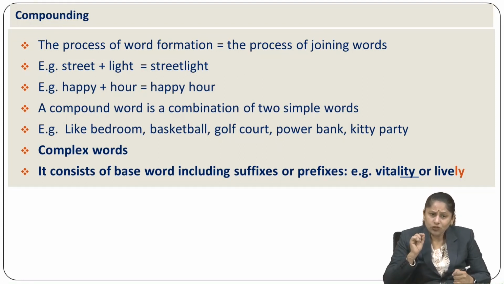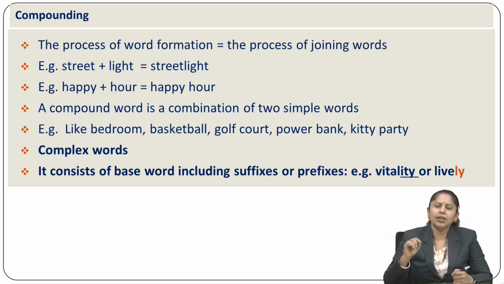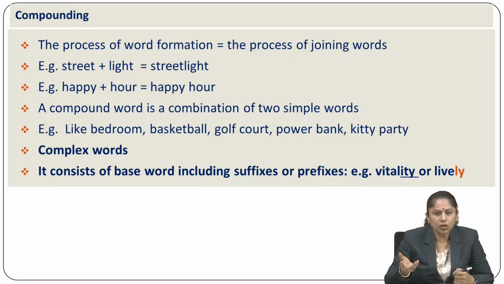And you have to understand that compound words, complex words, onomatopoeia, derivational words, inflections, suffixes, prefixes, affixes, lexical words, all those morphological words come under the category of word formation.